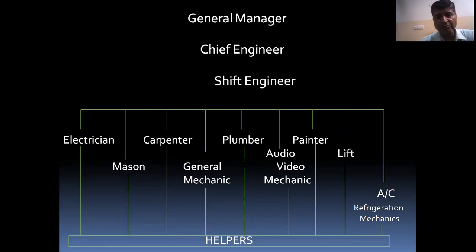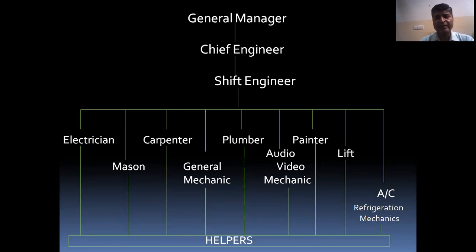Now, the chart which is on the screen is for a small hotel. It is headed by the general manager, then the chief engineer and the shift engineers. It depends on the hotel.